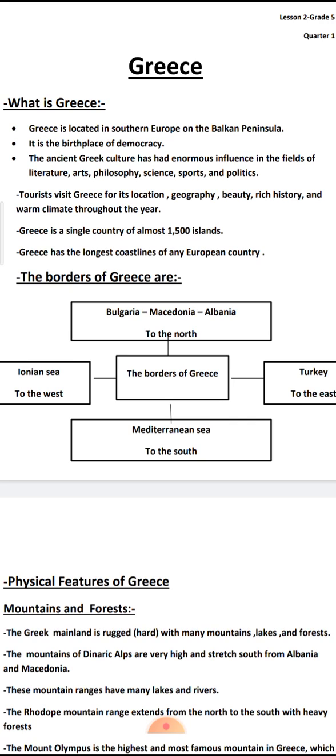What is Greece? Greece is located in southern Europe on the Balkan Peninsula. What's meant by peninsula? A peninsula is an area of land that is surrounded by water from three sides only. So Greece is located where? In southern Europe, on the Balkan Peninsula.